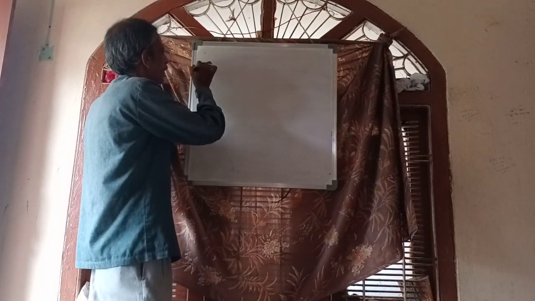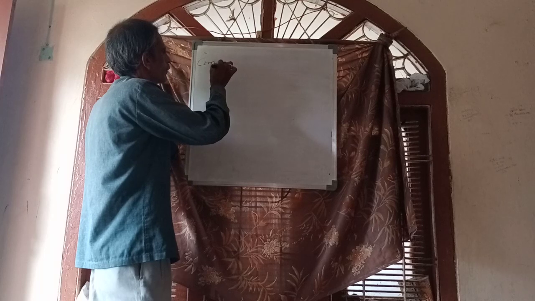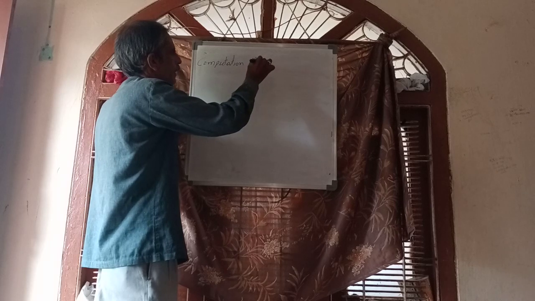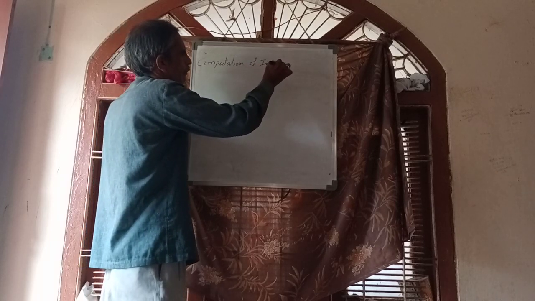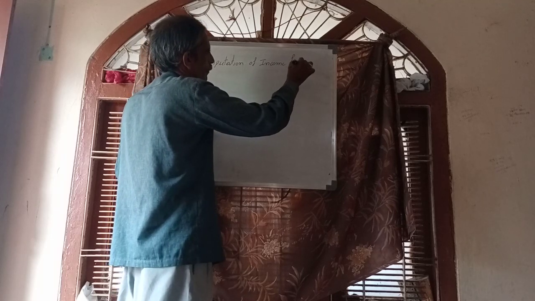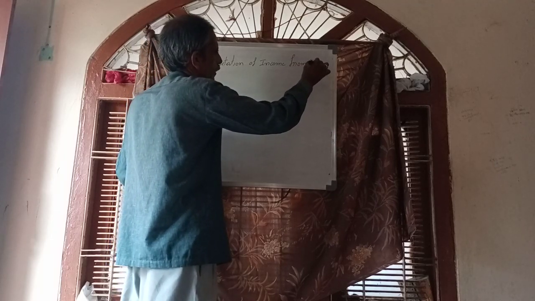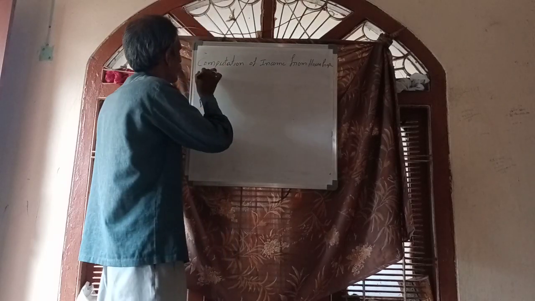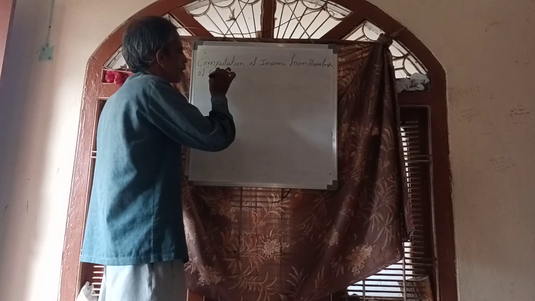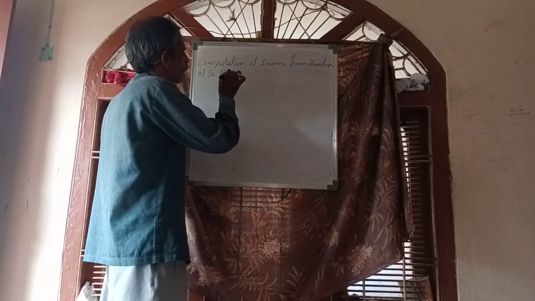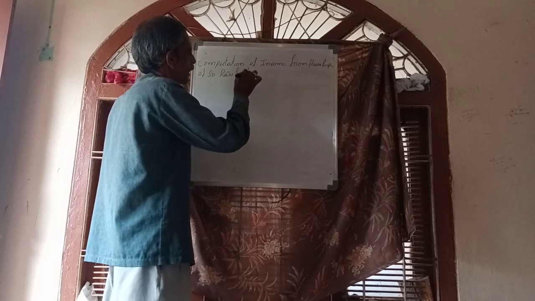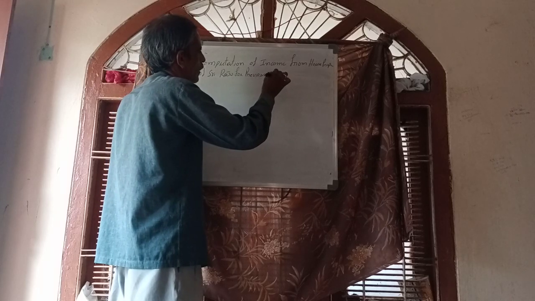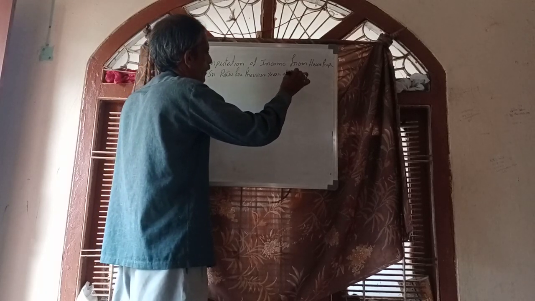Computation of income from house property of Sri Raju, for the previous year of the current assessment year.